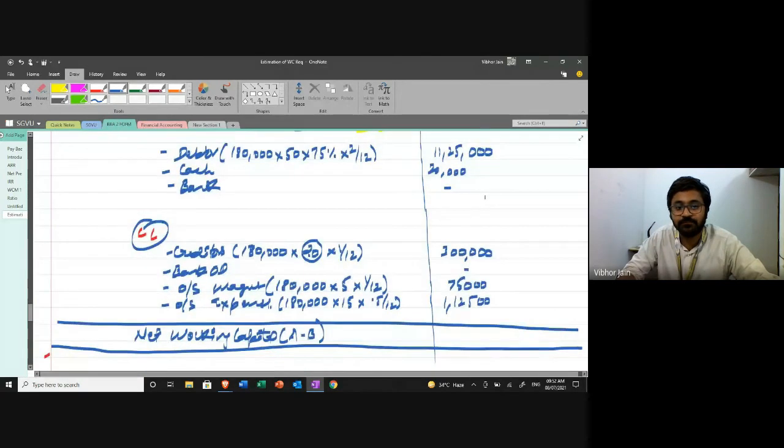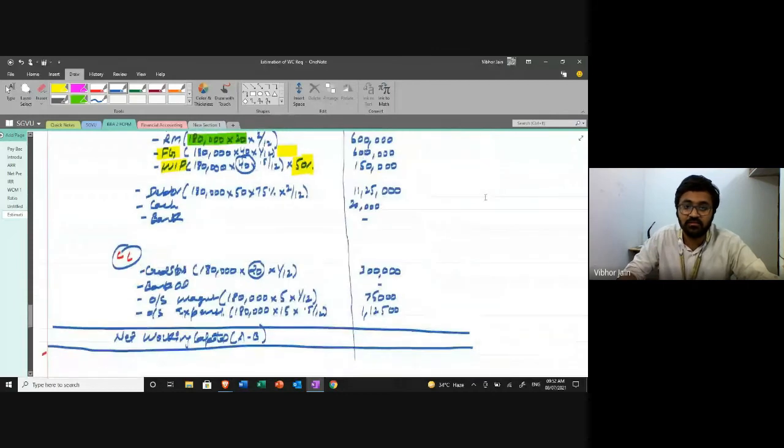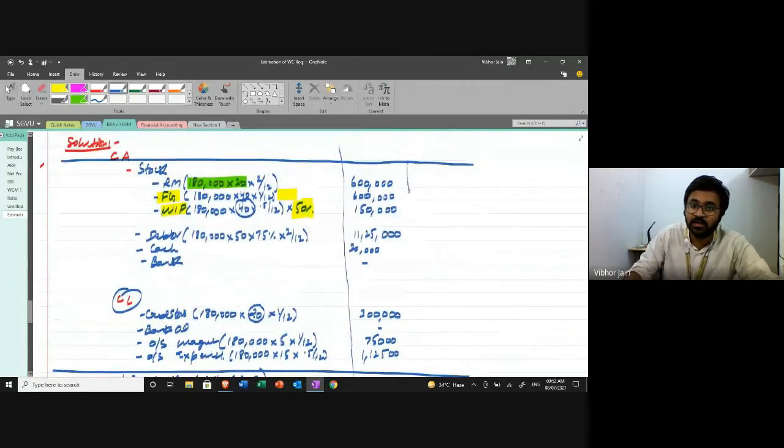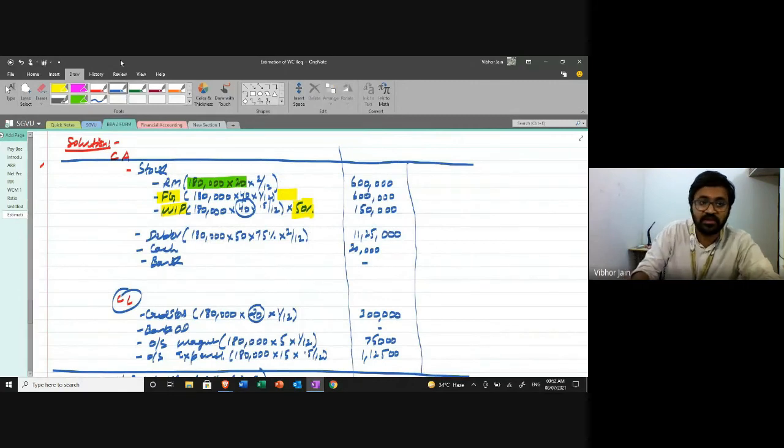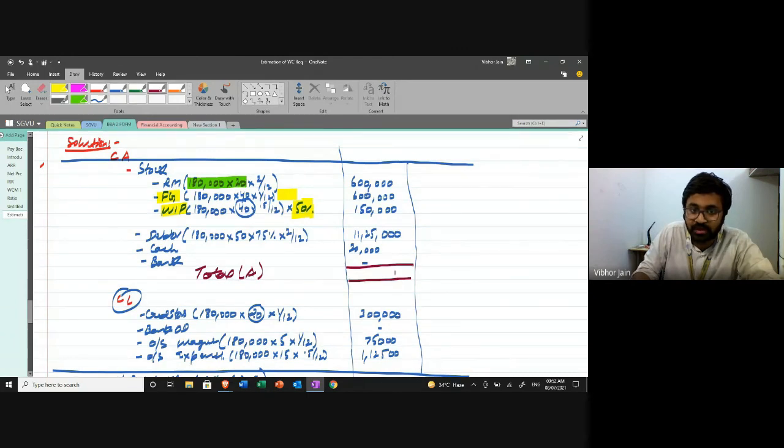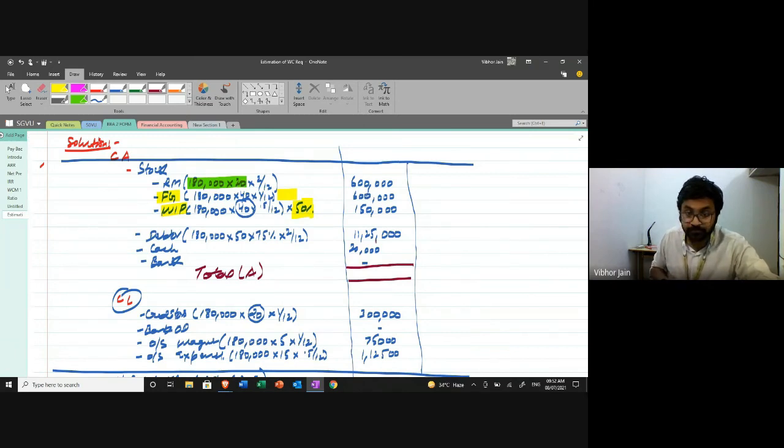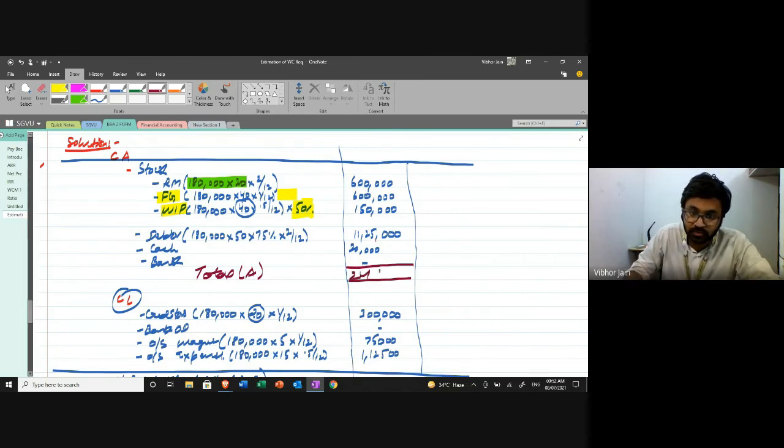Clear? Now I'll just calculate the total. This is my question, this is my solution. Okay, so I'll write total of A. I'll add all these. This is my total current asset. Okay, so I'll add 6 lakh plus 6 lakh plus 1 lakh 15,000 plus 11 lakh 25,000 plus 20,000. This is 2495,000.